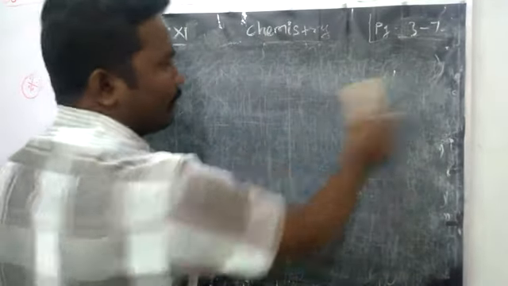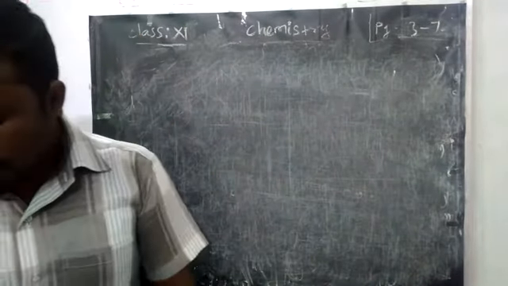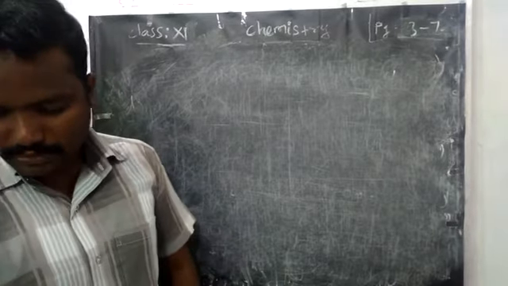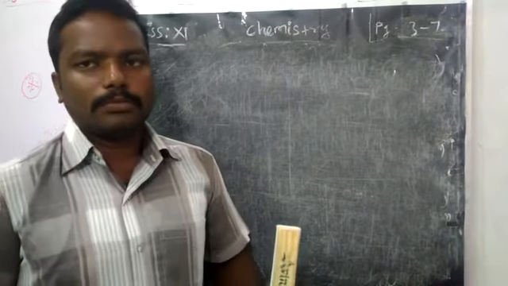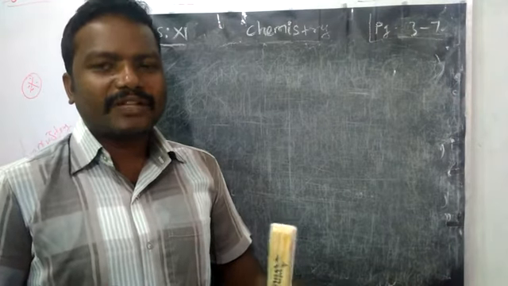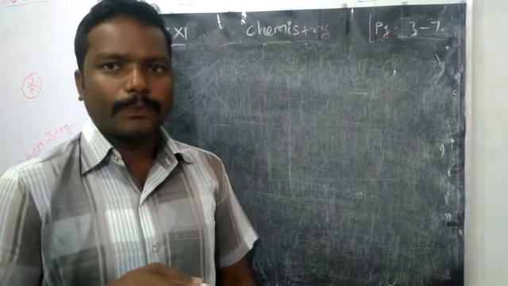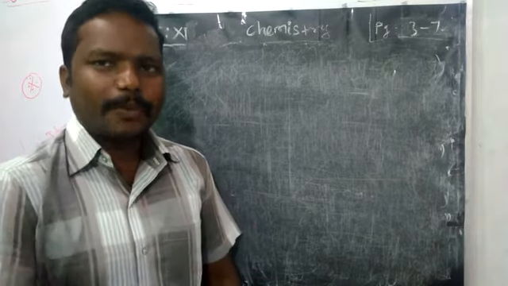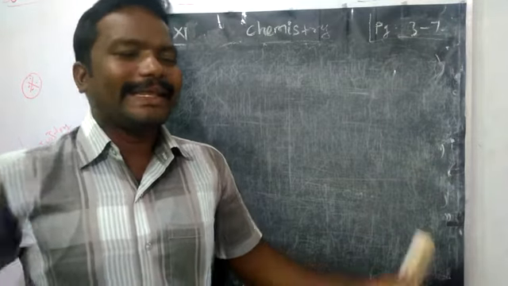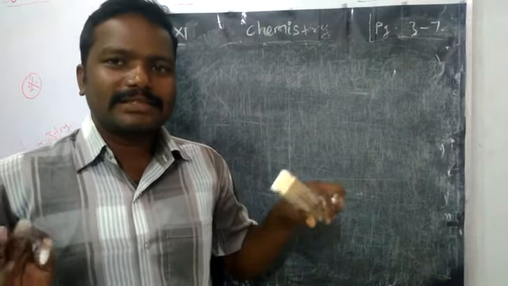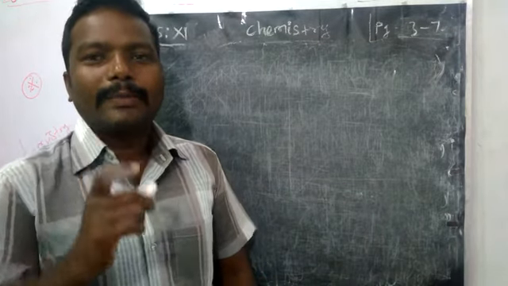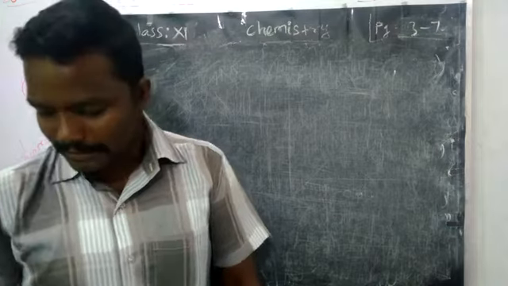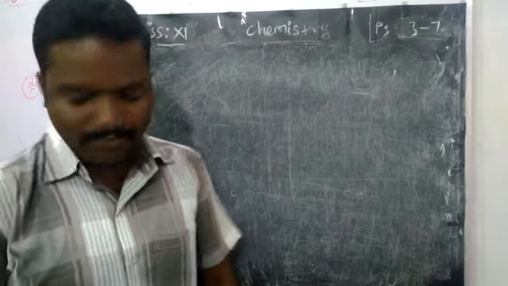And then, the law of mass action. What does law of mass action mean? The mass of the reactant decreases, and at the same time the mass of the product increases. But at equilibrium, they exist at constant mass. So we want to write a mathematical relation for that. That's why we need the law of mass action.